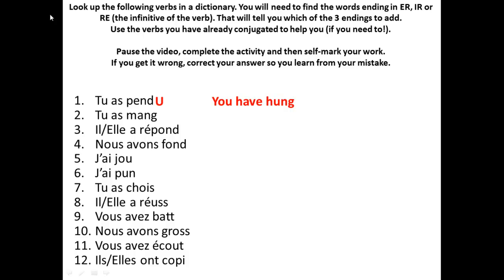Pause the video, complete the activity, and then self-mark your work. If you get it wrong, correct your answer so you learn from your mistake. Numéro 2. Tu as mangé. You have eaten. Il a répondu. He or she has answered or responded.